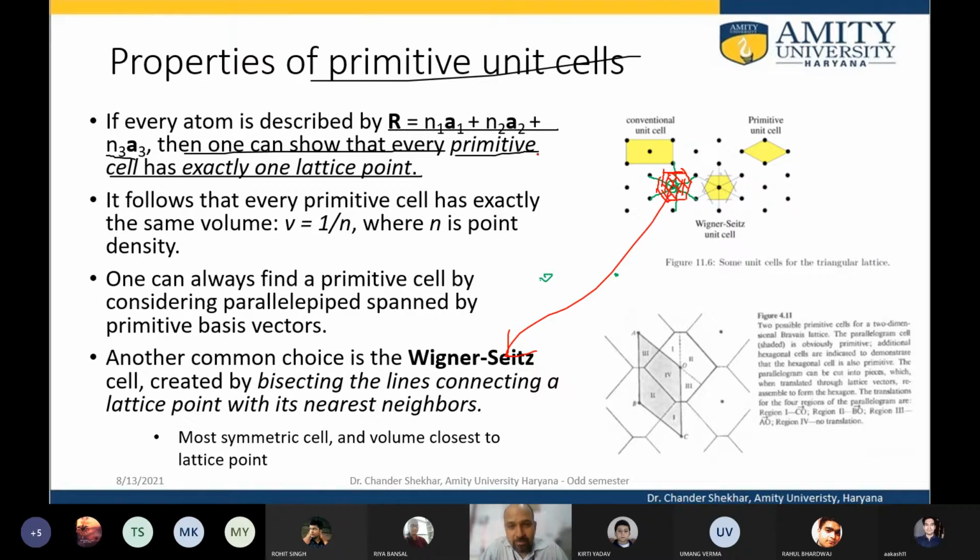And a primitive unit cell means it is the smallest unit cell, containing at least one lattice point.